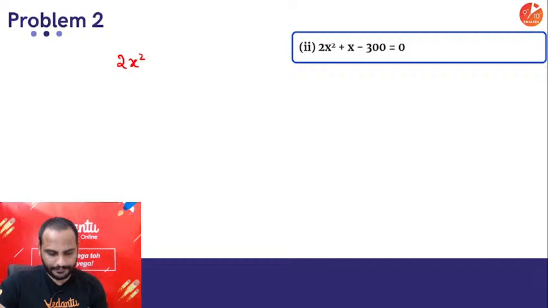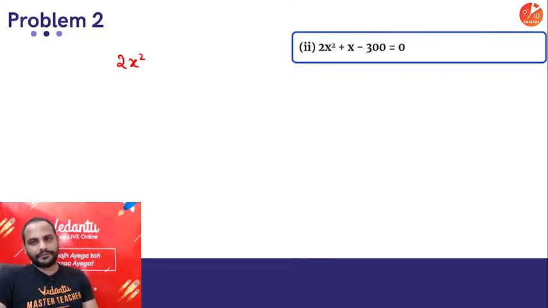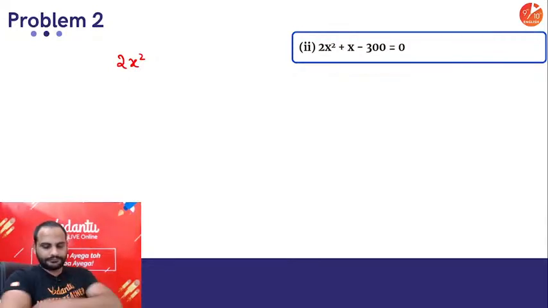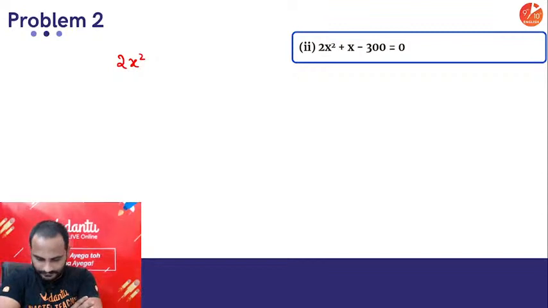Be quick. What should be the splitting? How should I get two numbers such that the sum is 1 and the multiplication is minus 600?